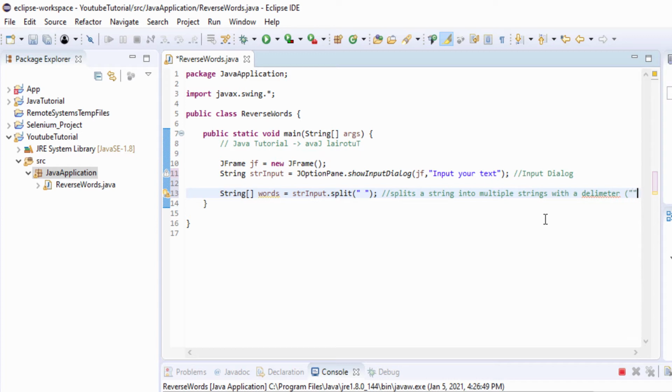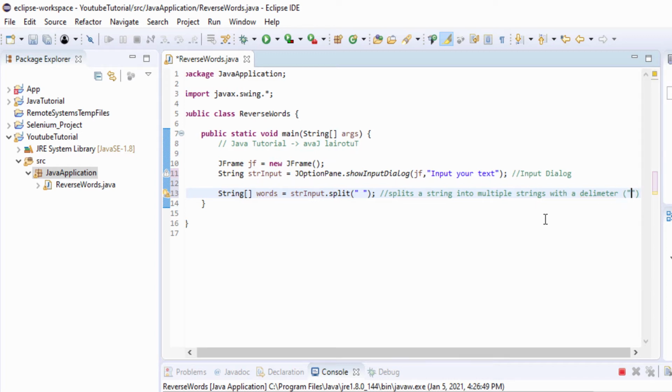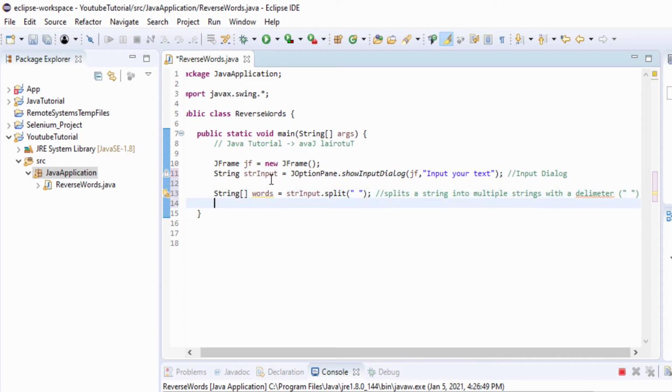So the delimiter will be this one. It will be the delimiter which will separate the string. So in our case, if we input "Java tutorial", it will become like this. Java, then split, then we will have tutorial.